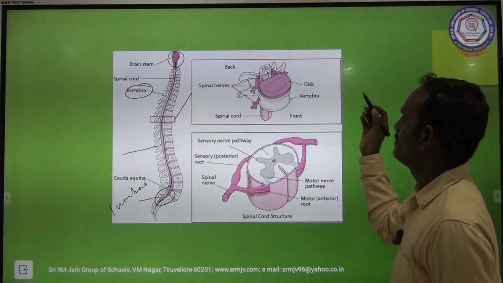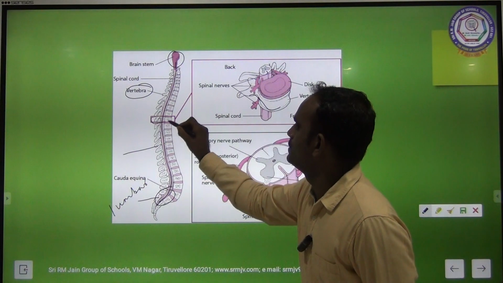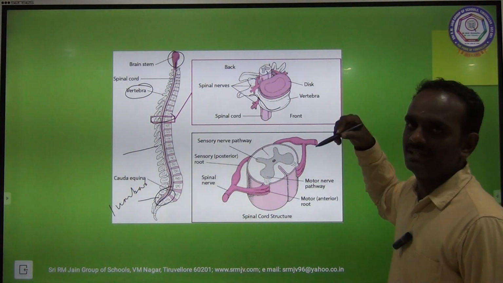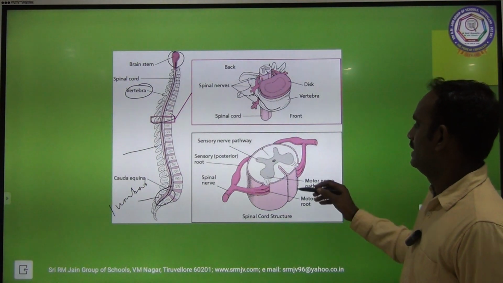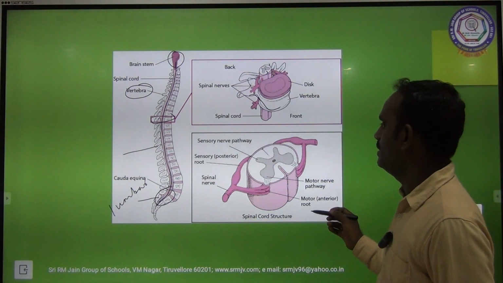Okay, see here, this is only one vertebra. Inside that one vertebra, the spinal cord is present. See here, the enlarged portion of the spinal cord. This is the structure of spinal cord.